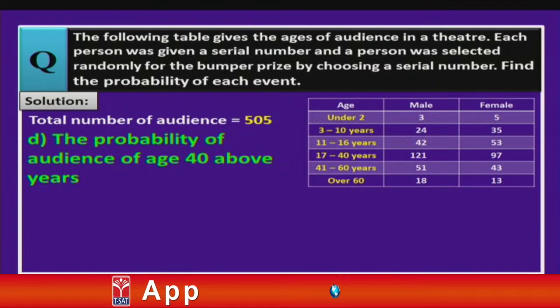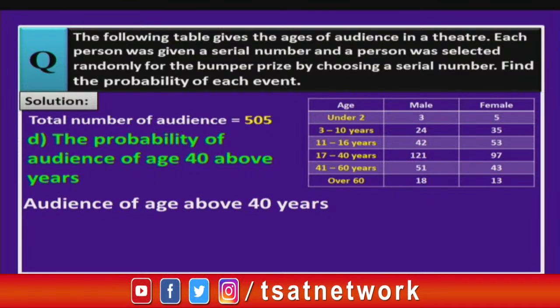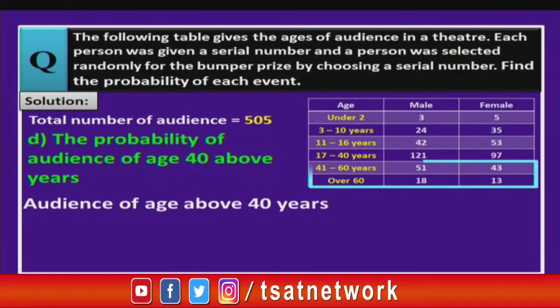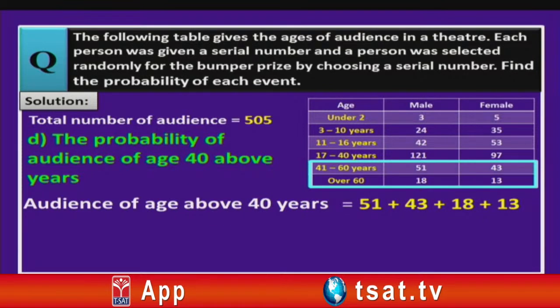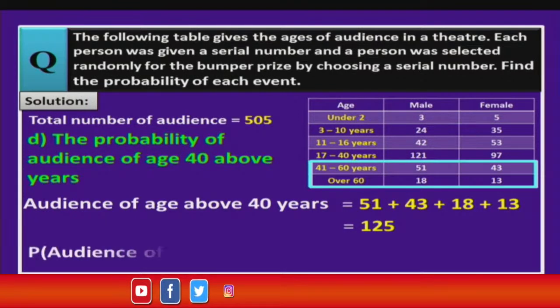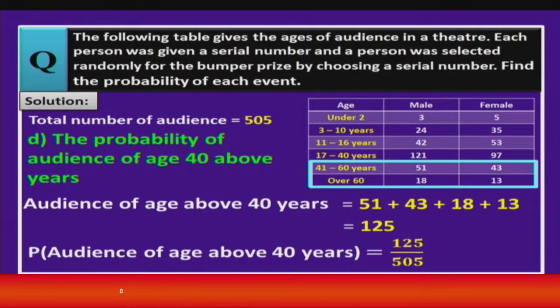Now, move on to the next one, that is the probability of an audience of age above 40 years. So, here again we will see the entire audience, that is males and females together whose age is above 40 years. That means the last 2 rows. So, what do you have as the total number of audience? Yes, 51 plus 43 plus 18 plus 13, you get 125. So, the probability of winning a bumper prize by the audience of age above 40 years is 125 by 505, or simplify this further and we get 25 by 101.